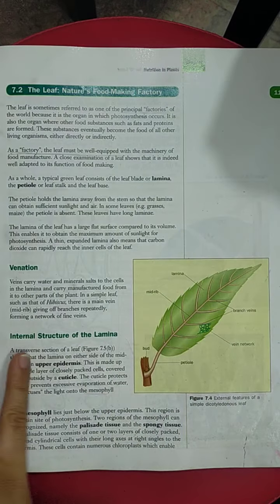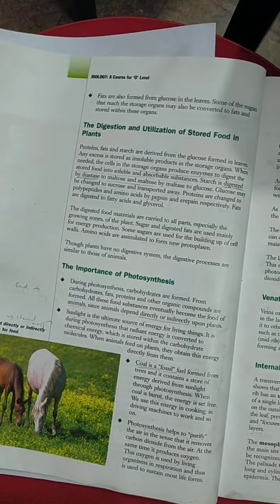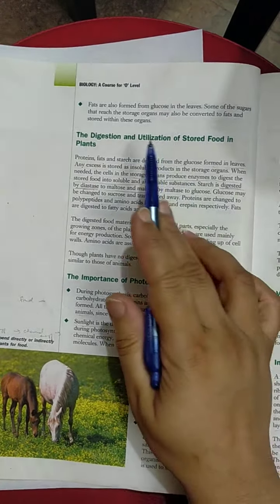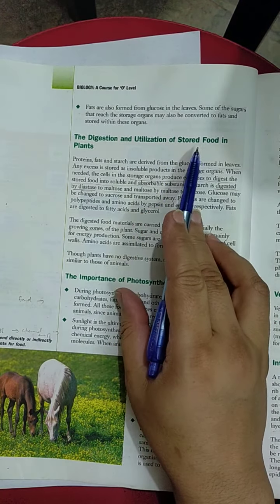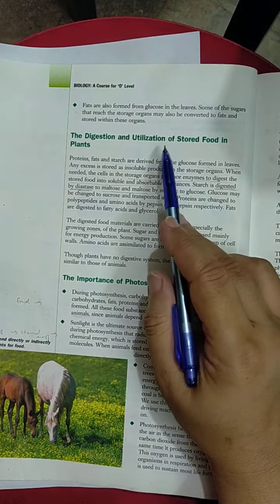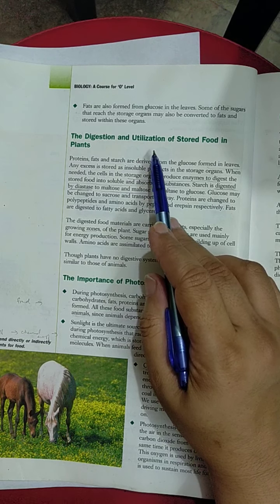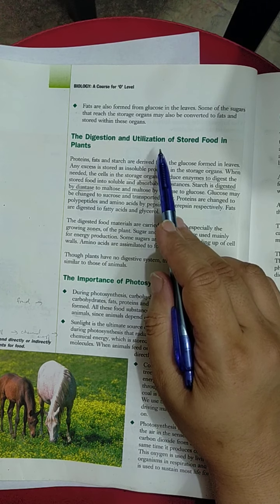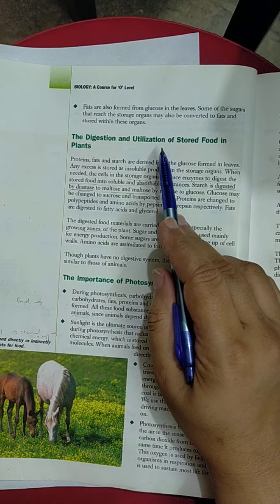Okay, now the next topic is the digestion and utilization of stored food in plants. This food which was formed during the process of photosynthesis, I told you that it is stored in different storage organs.